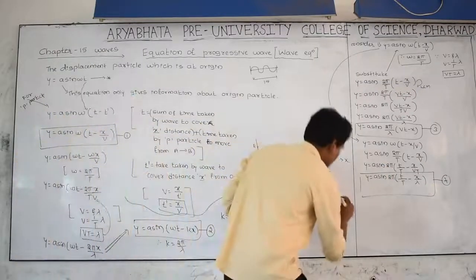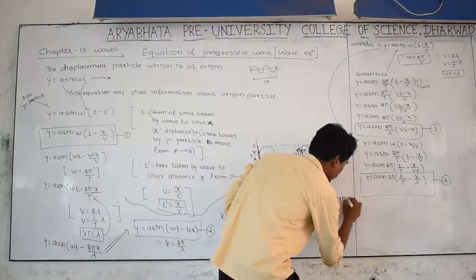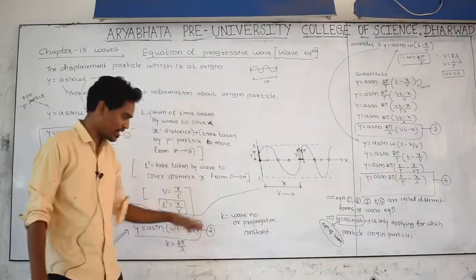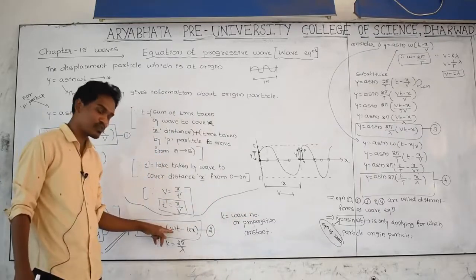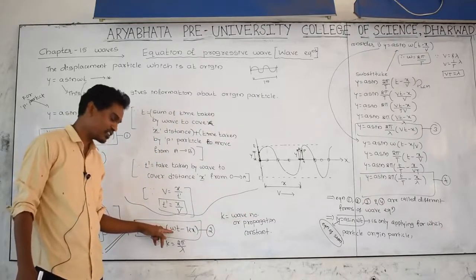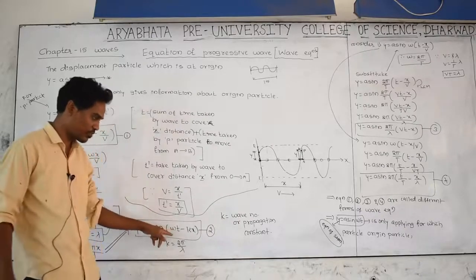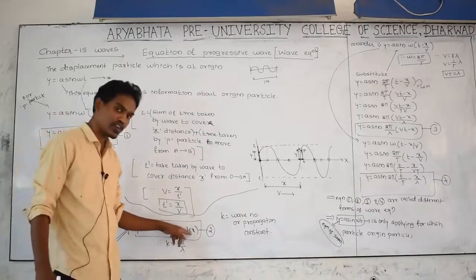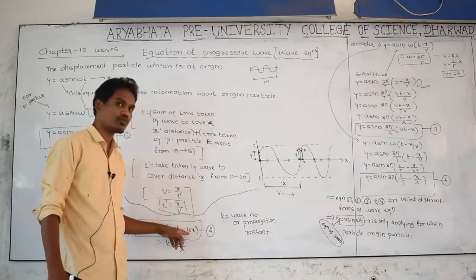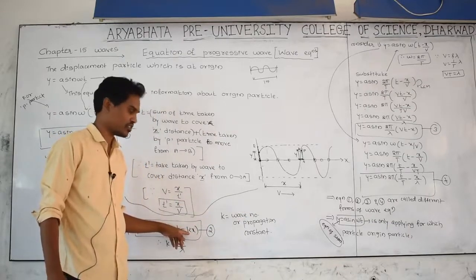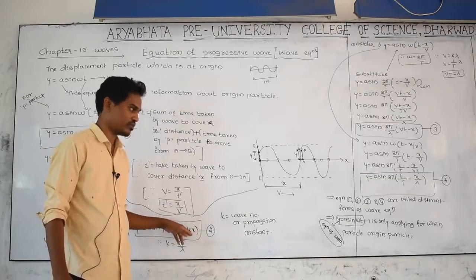In equation 1, k is nothing but the wave number. The number of waves passing through the medium in 1 meter of length is called the wave number.